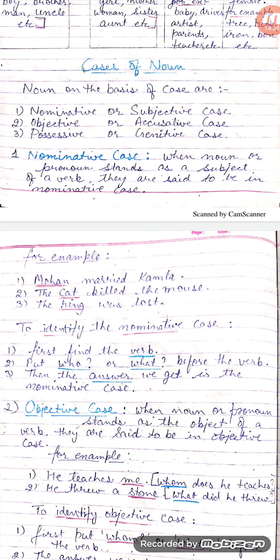In the example number 3, the ring was lost. So, if we put the word what for the verb lost, the answer which we will be getting will be the nominative case. As what was lost, the answer is the ring. So the word ring is the nominative case.